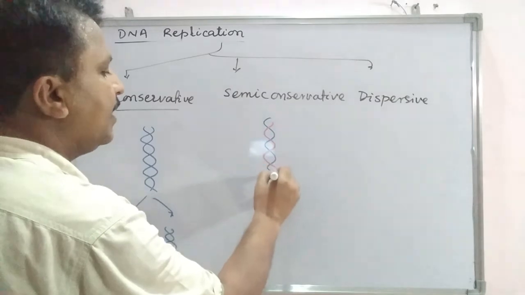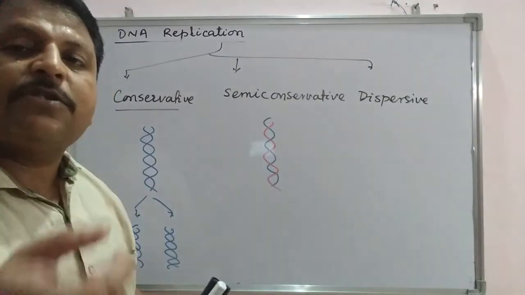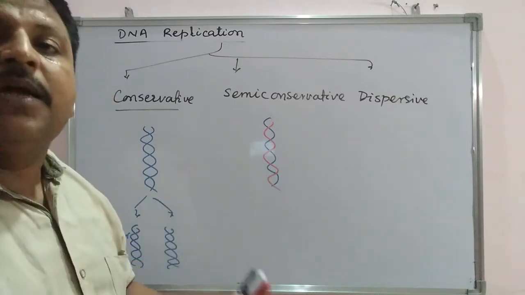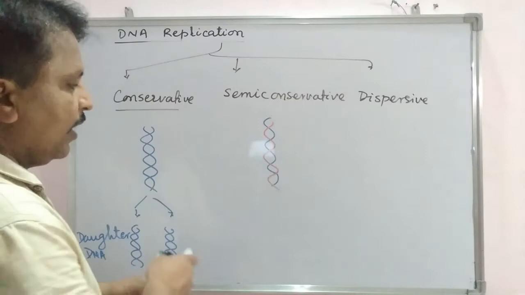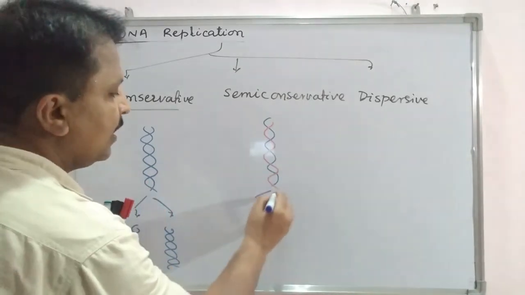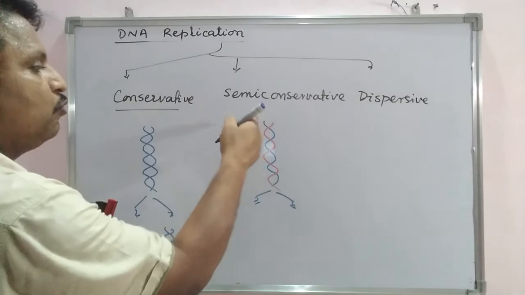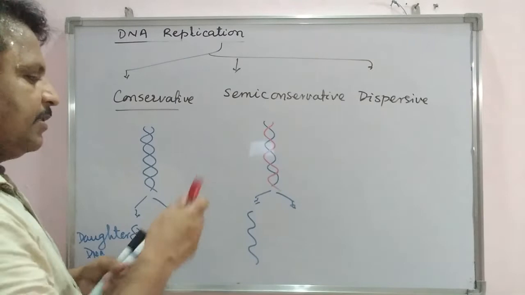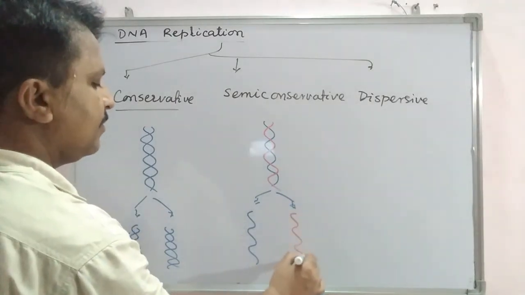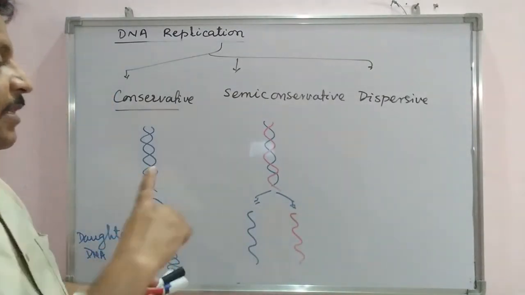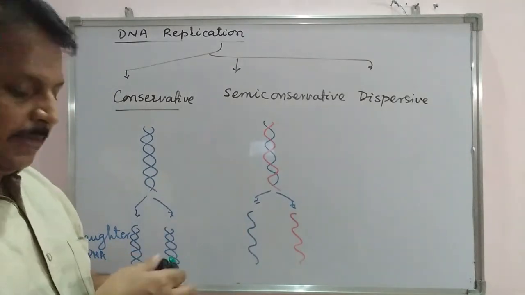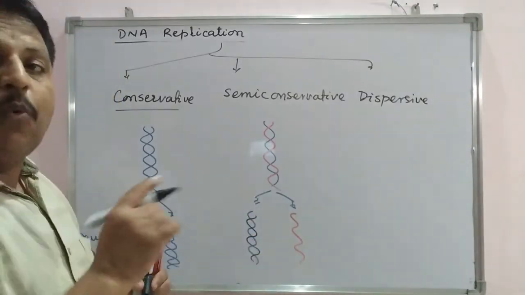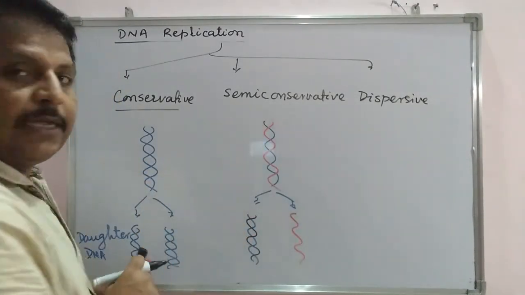When it is copied, there will be synthesis of complementary DNA over the template strand of DNA in the daughter cells like this. When it gets separated, there will be two template strands, the first one and the second one. So there will be synthesis of new DNA. This is a new DNA strand synthesized over the template strand of the parental DNA.